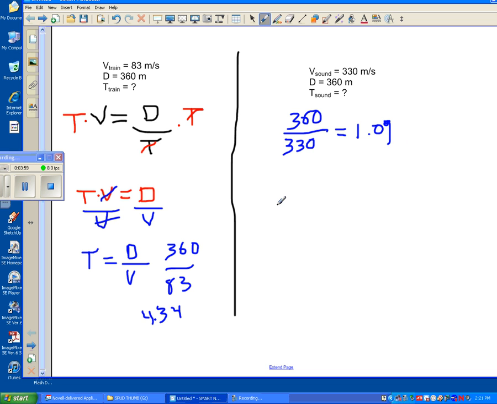Okay, so now to figure out the difference in times, you just subtract them. So it'll be the time of the train minus the time of the sound. And we get 4.34 minus 1.09. You get 3.25.